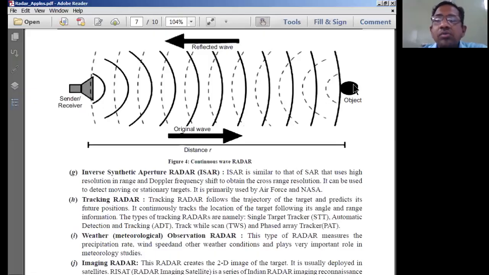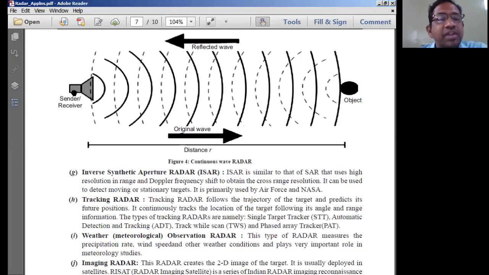Let's see how an EM wave is propagated in a radar system. The radar system is nothing but inclusive of both the transmitter as well as the receiver part. The transmitter and receiver are connected to the antenna, and this antenna is going to send as well as receive the signals. It does both.